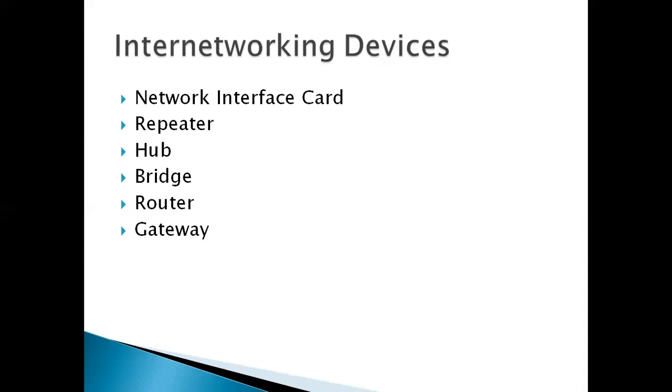So all the data coming from outside network will be passed through the router, and then we get this. Next one is gateway. For the different protocols, we use the gateway.